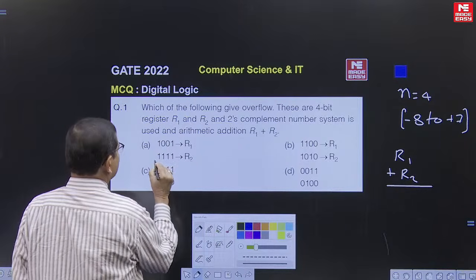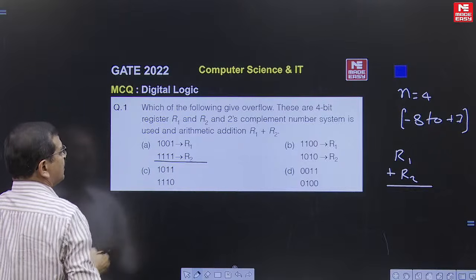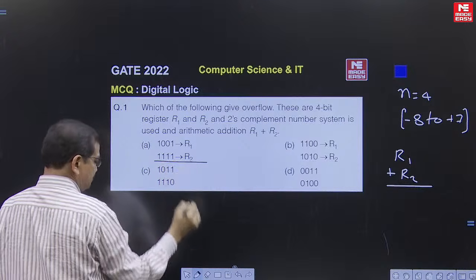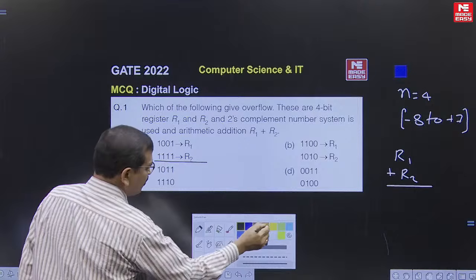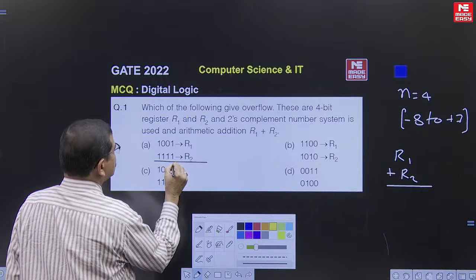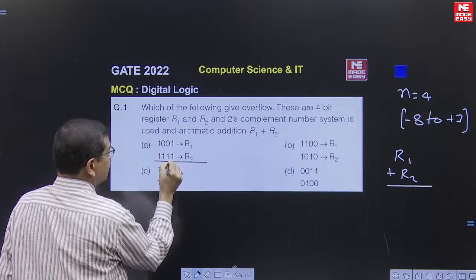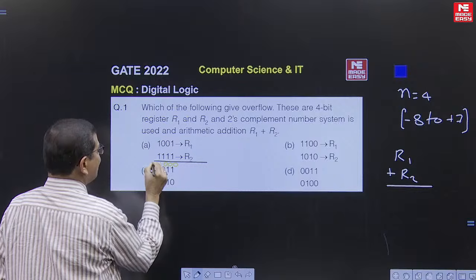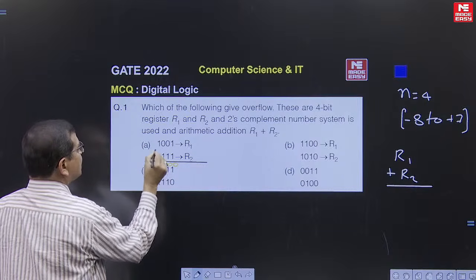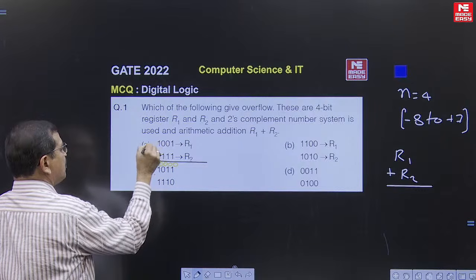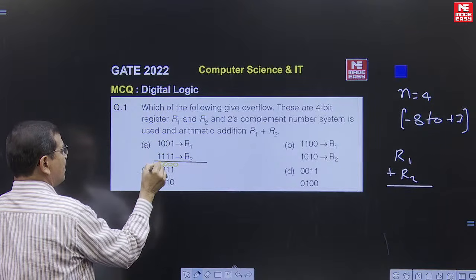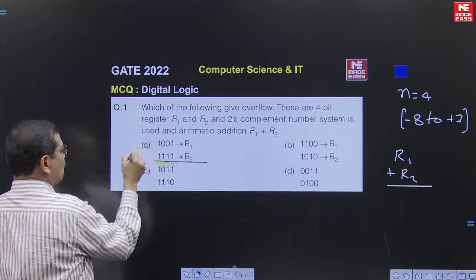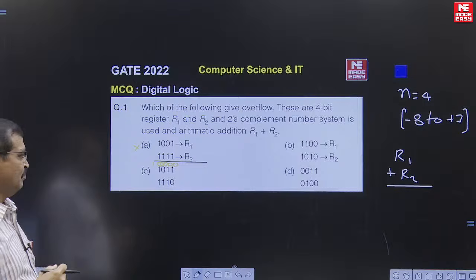If you look at option A, when these two numbers are added, here 0, here 0, here 0, here 1, here 1. So we do not have a sign reversal. Both given numbers are negative, with sign bit 1, and the result also has sign bit 1. So it is not a case of overflow.